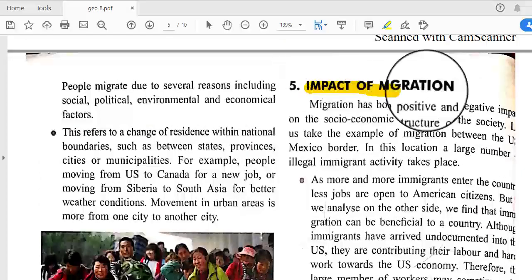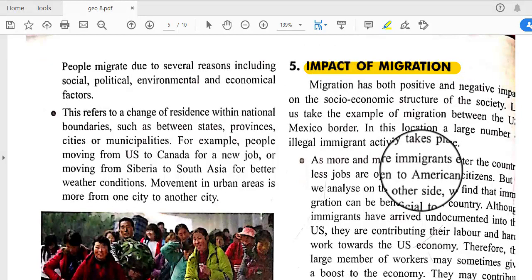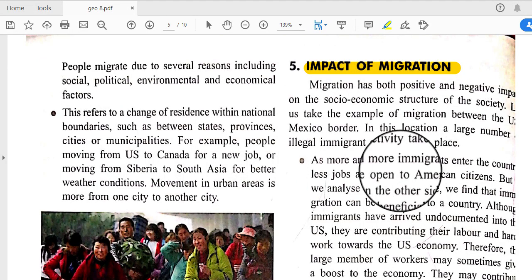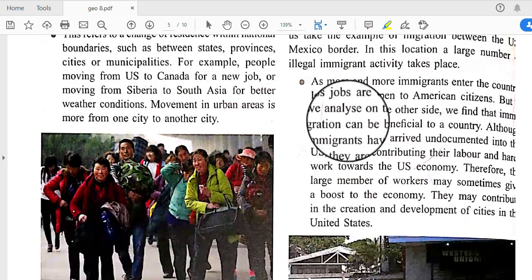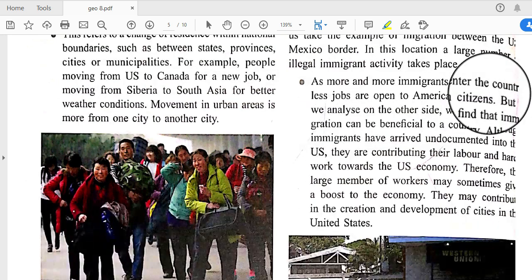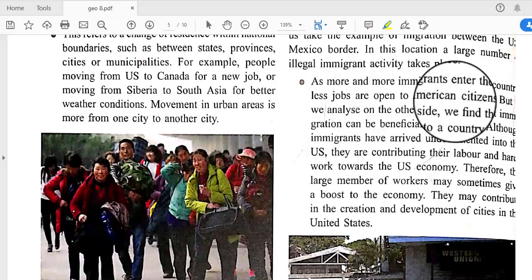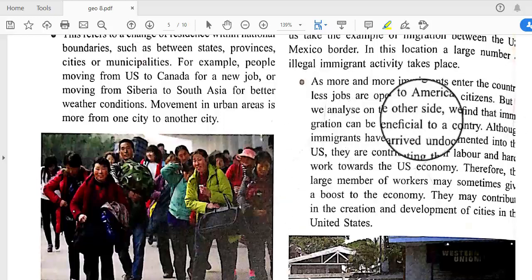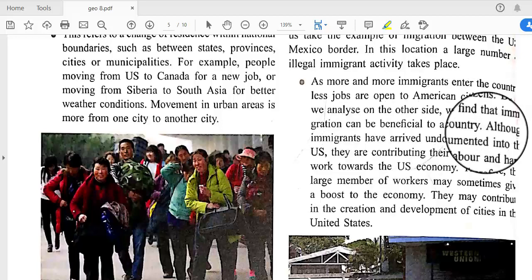Next, what are the impacts of migration? Migration has both positive and negative impacts on the socioeconomic structure of society. As more and more immigrants enter the country, fewer jobs are open to American citizens. But if we analyze the other side, we find that immigration can be beneficial to a country.